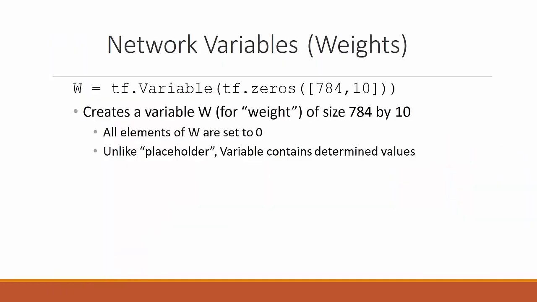What is a TF variable? Weight is a variable because it will be updated in each iteration. Initially the elements are set to 0. Unlike a placeholder, a variable contains determined values.